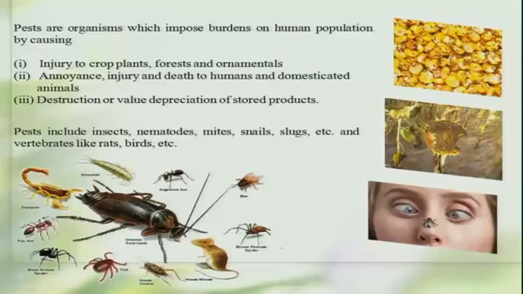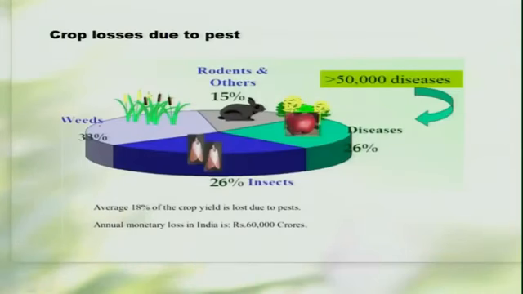Now, the pest can be anything, not only the insect. It can be a nematode, mites, snails, slugs, etc., and even mammals like rats and birds. But in this course we are mainly concentrating on the insects as a major pest. Now, what is the extent of the loss that an insect can cause?